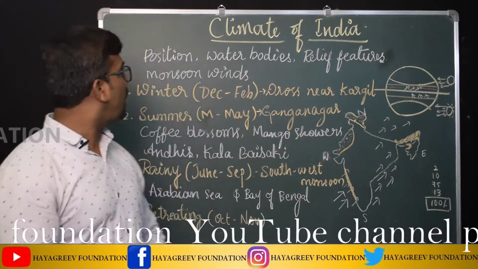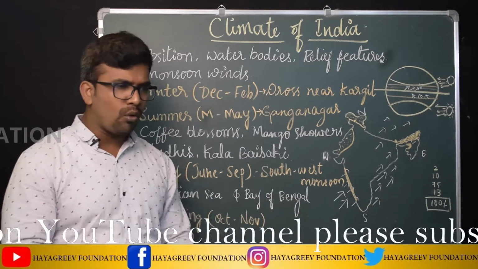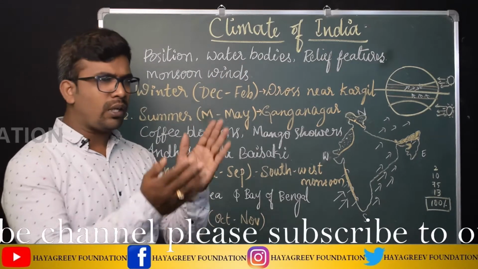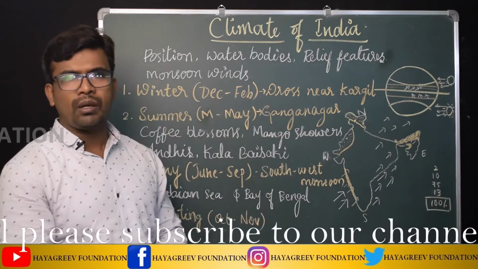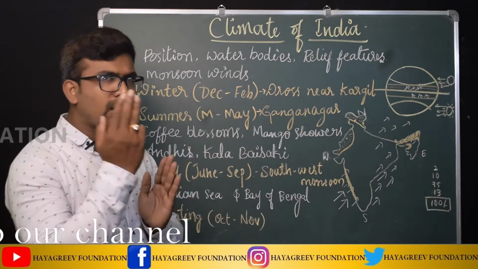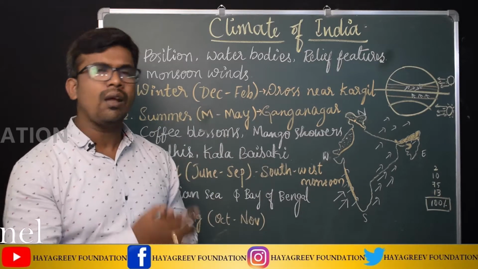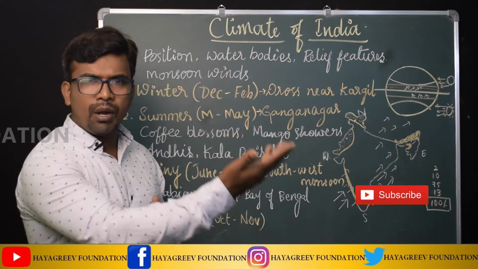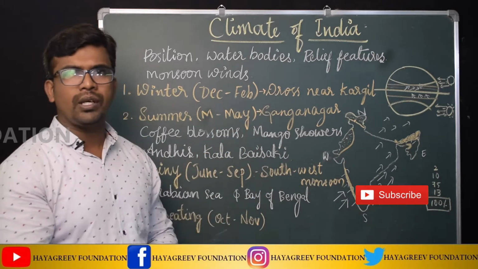Let us come to the second one, that is water bodies. Where the water bodies are there, warm temperature will be there. For example, South India. South India is covered on three sides by water bodies: the Arabian Sea, Bay of Bengal and Indian Ocean.